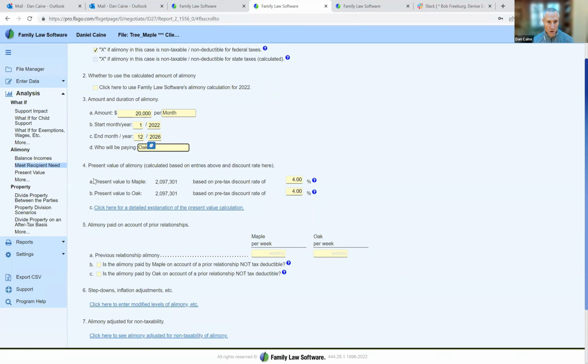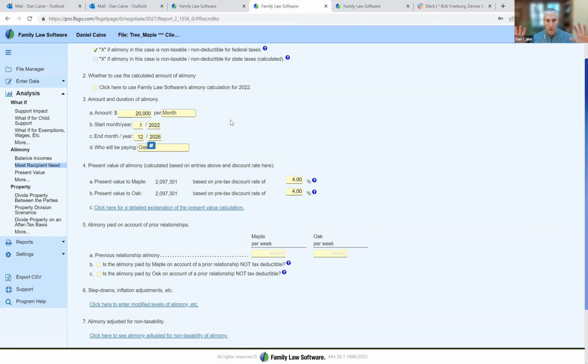And family law software just shows that right here. So if Oak can come up with about $2 million, Oak can buy out those alimony payments, and Maple can invest that money in a safe way and be financially equivalent to receiving the alimony every month. And family law software is unique in showing that present value, which is a question that comes up in many cases. Right there, as soon as you enter alimony, you get the present value result. And actually, I'm not even aware of any software that shows the present value in that interactive way.